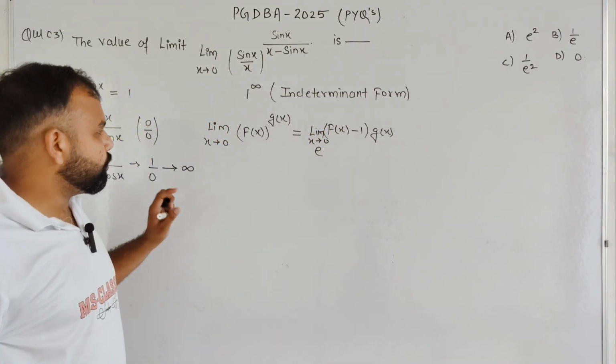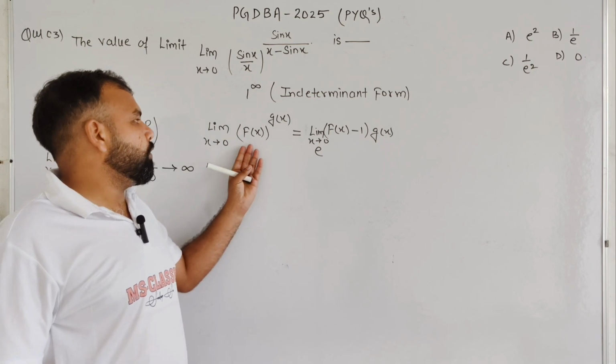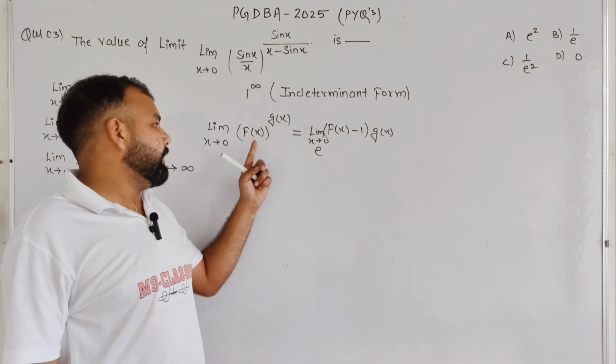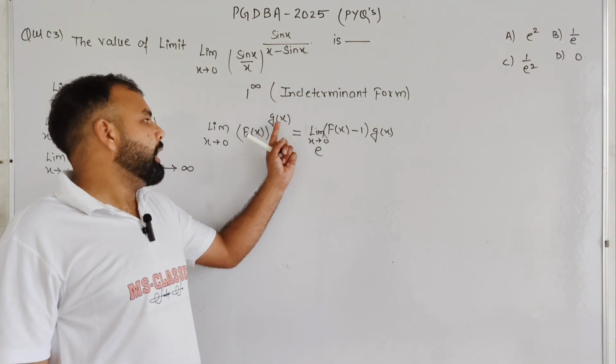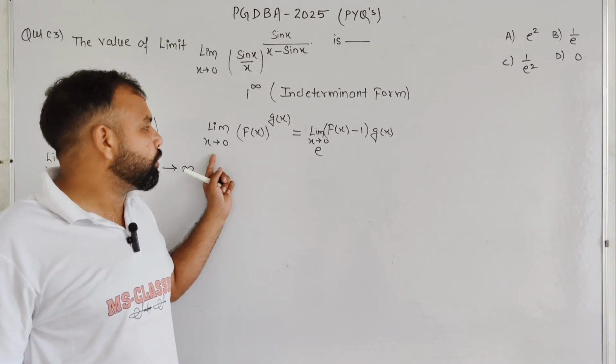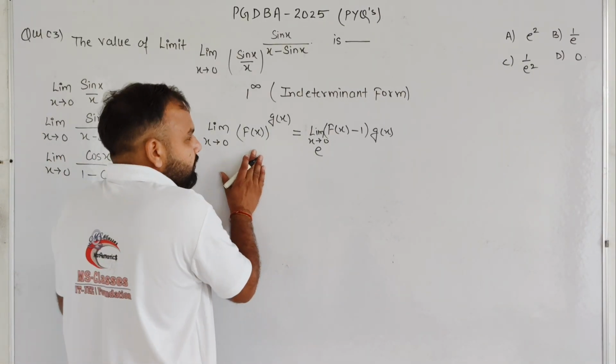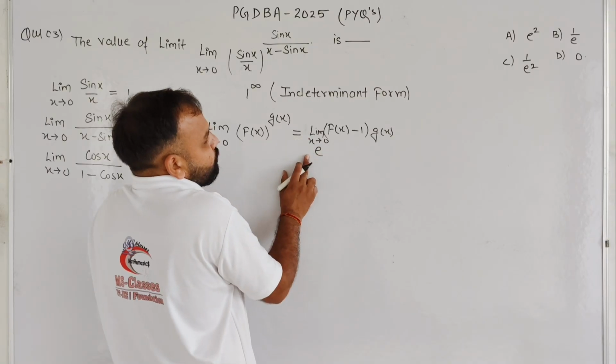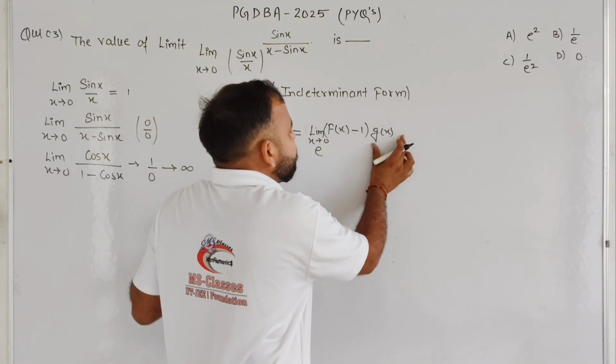It is the form. You know very well that limit x tends to 0, function to the power function, if f(x) approaches 1 and g(x) approaches infinity as x tends to 0, it can be written in the form of e to the power limit x tends to 0 of (f(x) minus 1) into g(x).